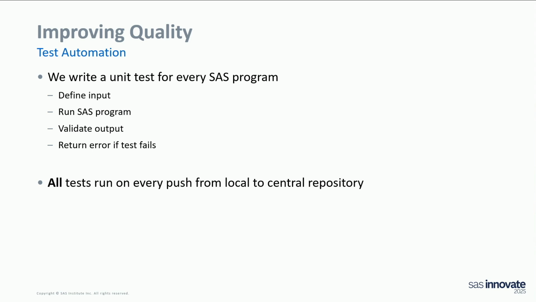So we also add a test copy class, and in the test file, we first create the input that's required. We create a validation, and then we validate if the input and output, if the result is the expected output, and the SAS program is added as an include statement. So it runs, and